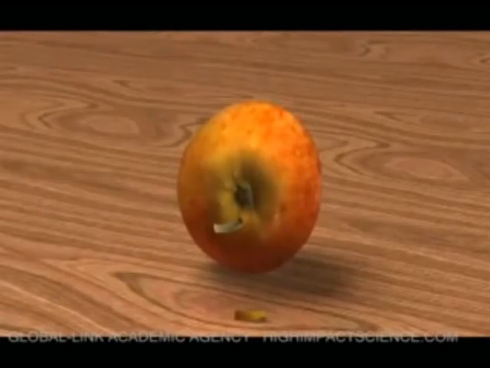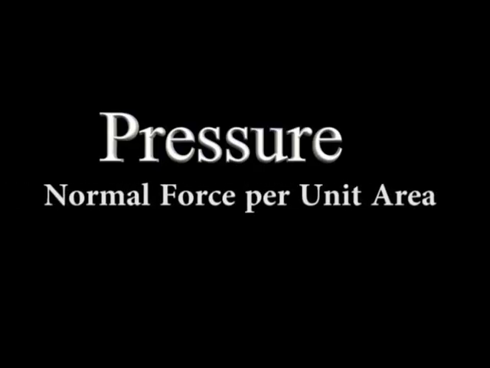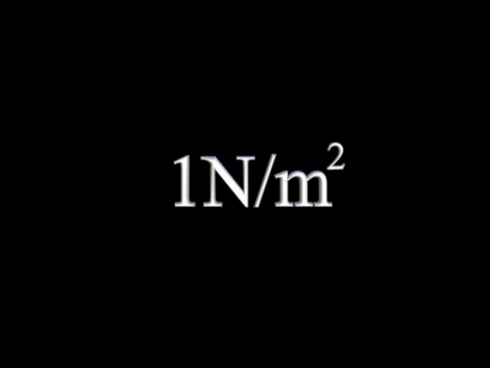By definition, pressure is the force acting normally or perpendicularly per unit surface area. Mathematically, pressure is equal to force over area. The unit of force is newtons. The unit of area is meter squared. So the unit of pressure is newtons per meter squared.